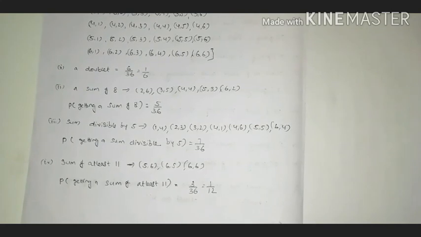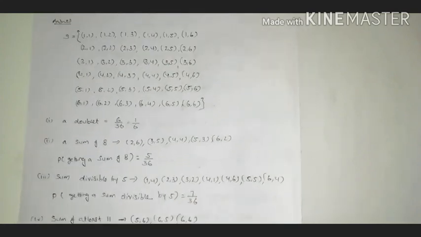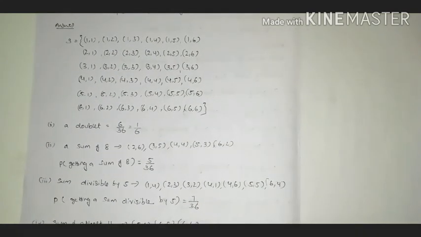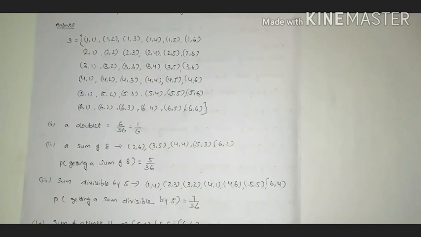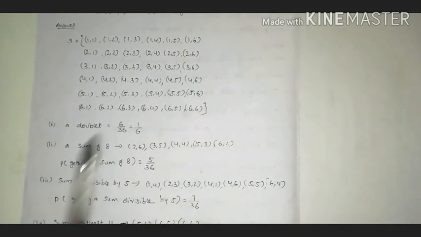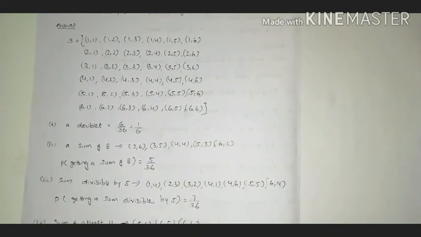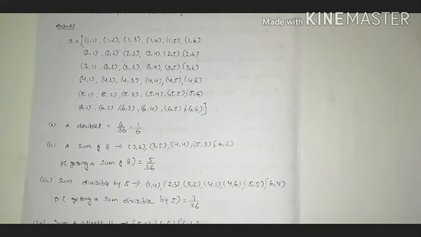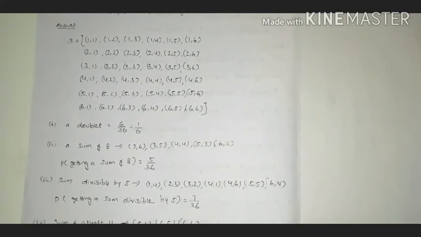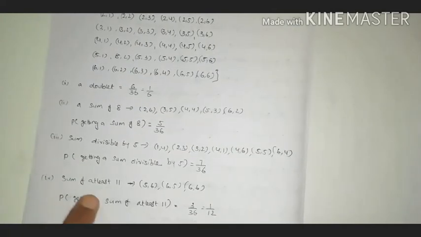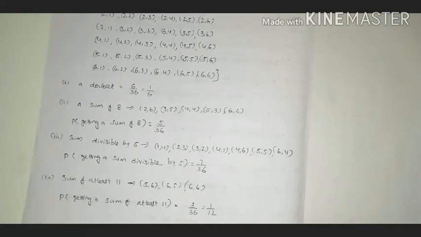In how many cases is the sum greater than 11? Only one case, that is 6 6. If you remove that 6 6, all the remaining 35 cases have a sum of either 11 or less than 11. So all 35 cases we can consider out of 36. If the question is sum of at most 11, then its probability should be 35 divided by 36.